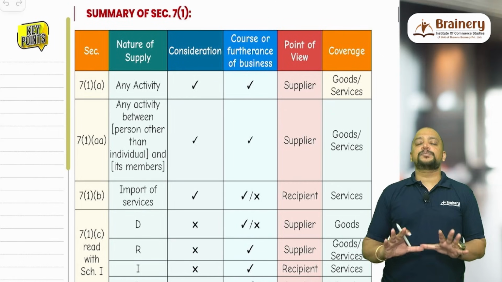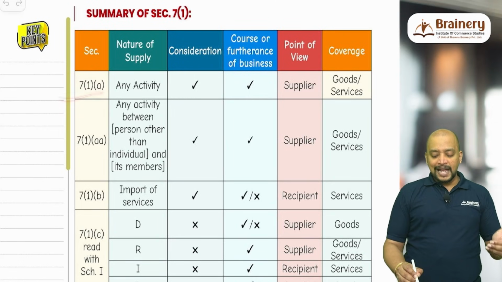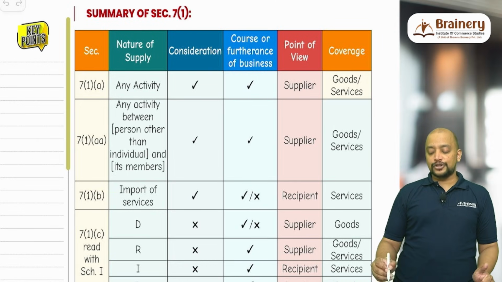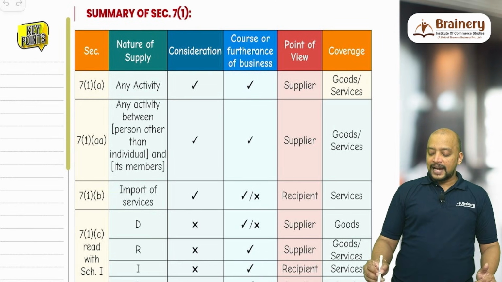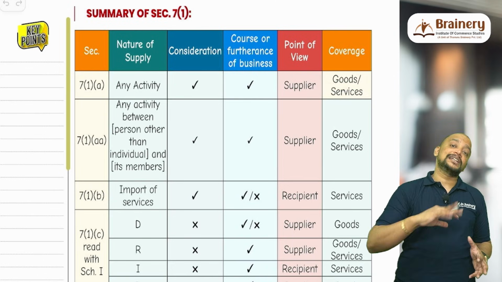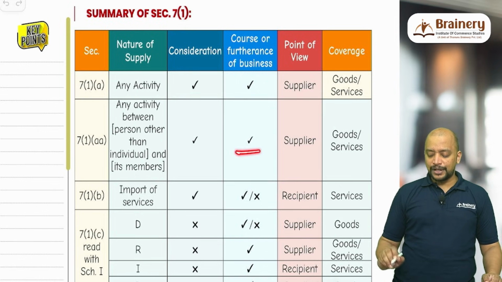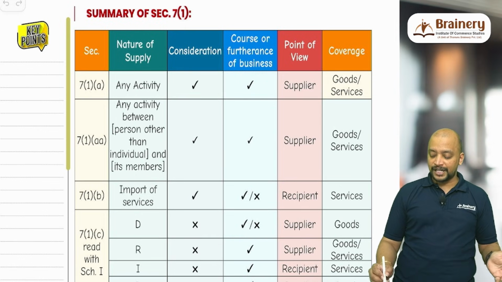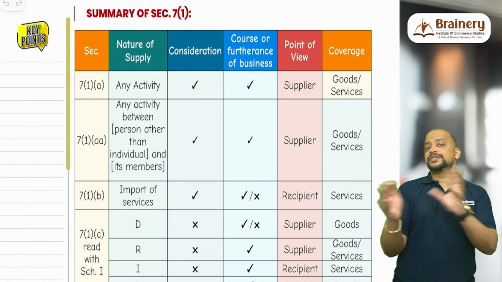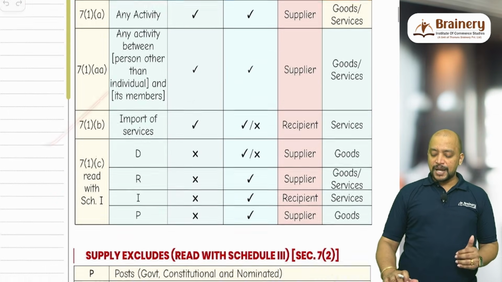Then summary of 7 subsection 1. So this table is so crucial, a very important table. 7(1)(a): any activity, consideration should be there, and it should be in the course or furtherance of business from the viewpoint of supplier, and the coverage is either goods or services. Whereas 7(1)(aa): any activity between a person other than individual and its members. And consideration, yes, it should be in the course or furtherance of business, supplier point of view, and the coverage is either goods or services. The difference here is that 7(1)(a) is between any person to any person, 7(1)(aa) is between a person other than individual and its members. 7(1)(b) is import of services.